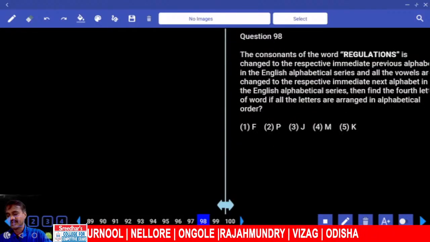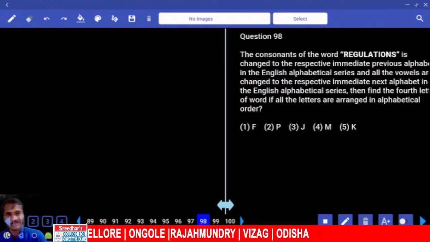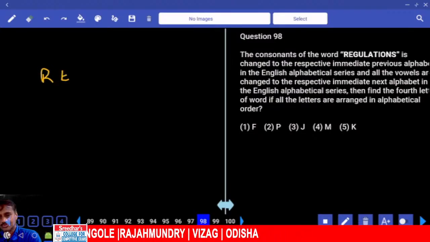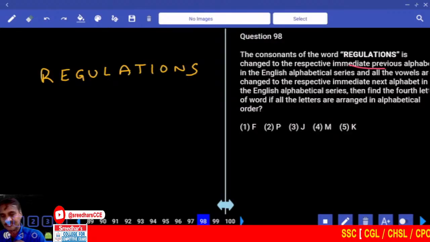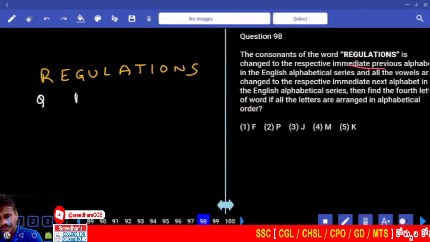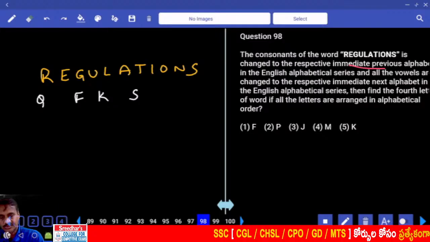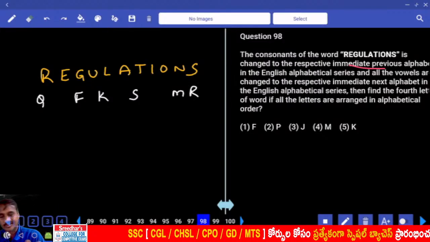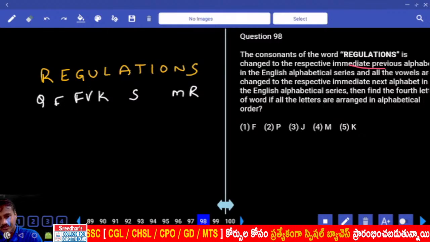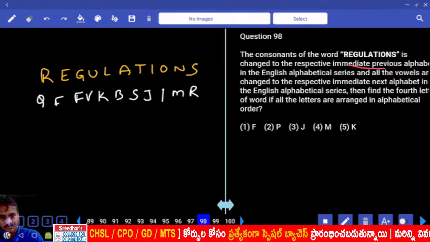Then 98, tell me, regulations. Now in this word regulations, R, E, G, U, L, A, T, I, O, N, S. Now in this word regulations, consonants are changed to the respective immediate previous alphabet. Now consonant previous letter: this is Q and F, K, S and M and R. And all vowels change to the immediate next. F, V, B, J, P.